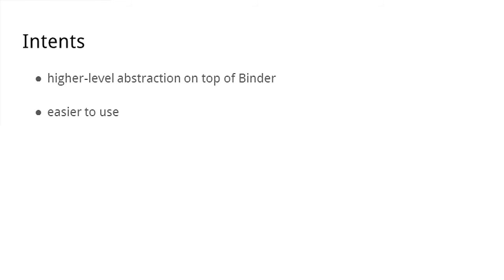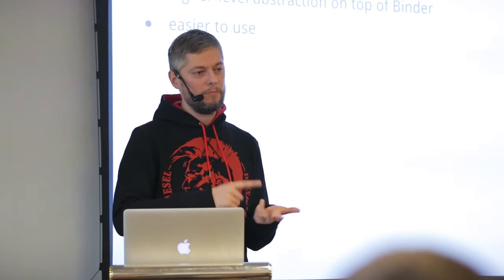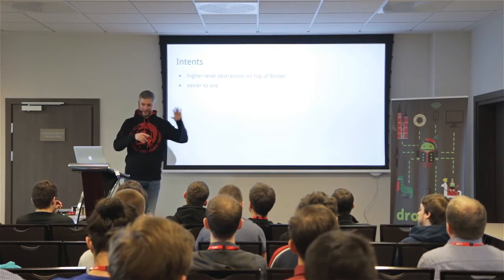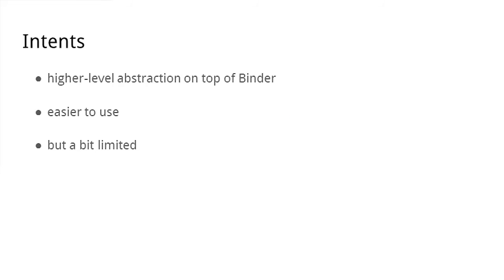To be honest, I wanted to show you that, but before we go there, let's say a few words about intent. We use it every day, but what we have to know is that it's a high-level API on top of binder. The idea behind it was to be very easy to use for us. So basically just an action and a bunch of parameters instead of doing all these IOCTLs, right? It's easy to use, but of course a bit limited: limited types, only one action in that case.